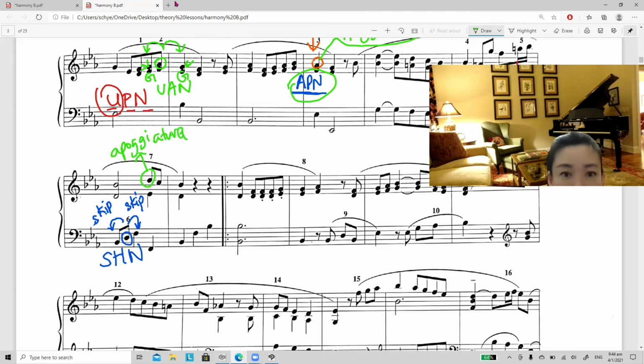Number 8 is referring to the note above here. This note on top. So before this G is not by step, but after that is a step. Okay, so this is not by step, but G to A is by step. So if this one is not prepared by step, that means this is not under the first type. Now let's look at the second type. When you come to second type, you need to decide whether this note is at the main or weak beat.